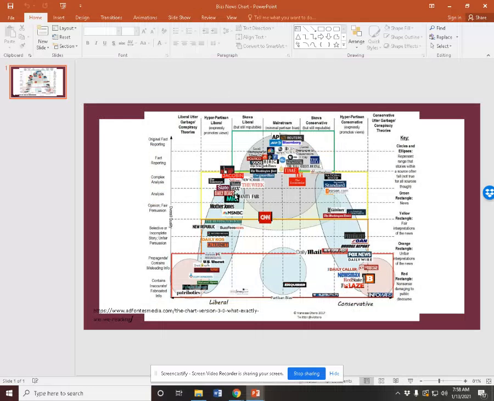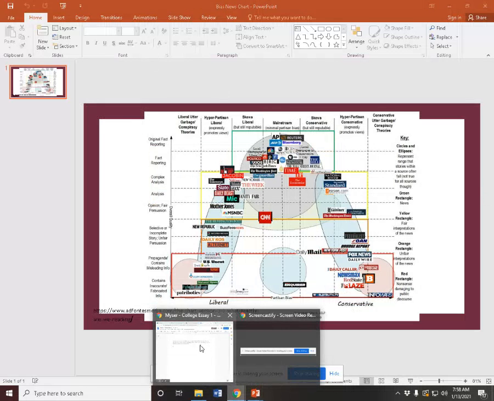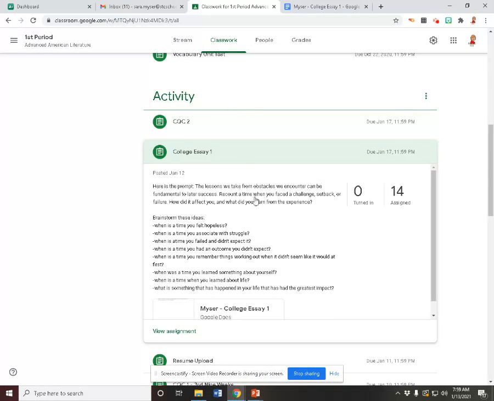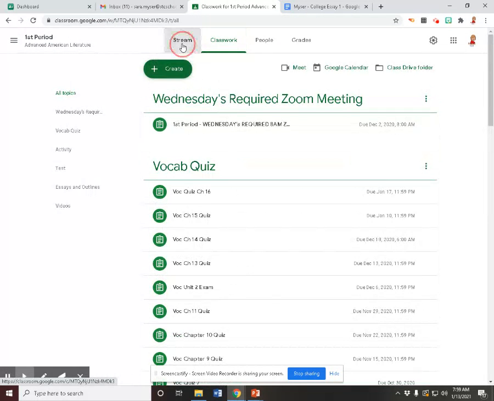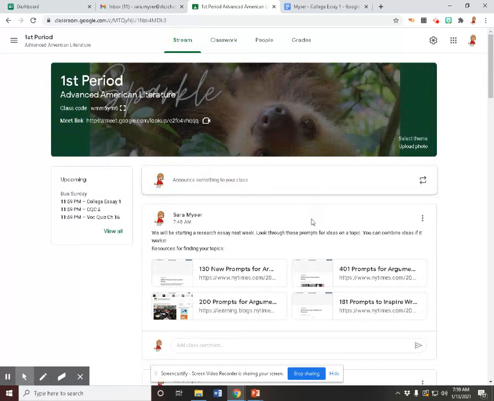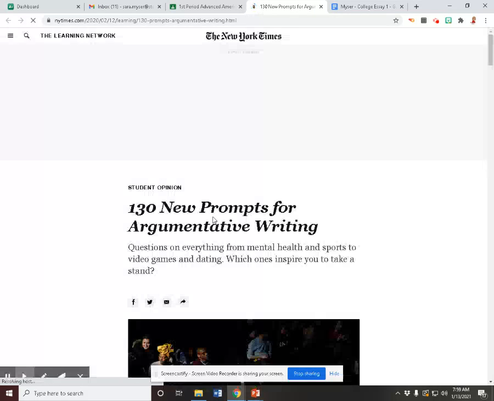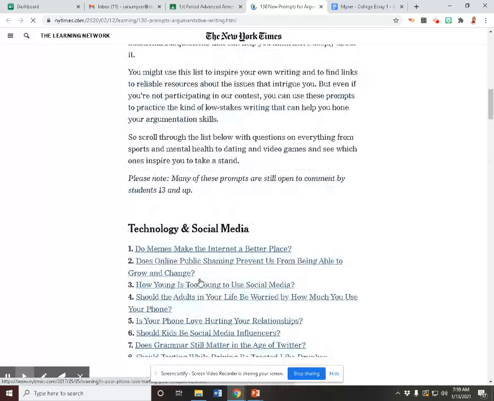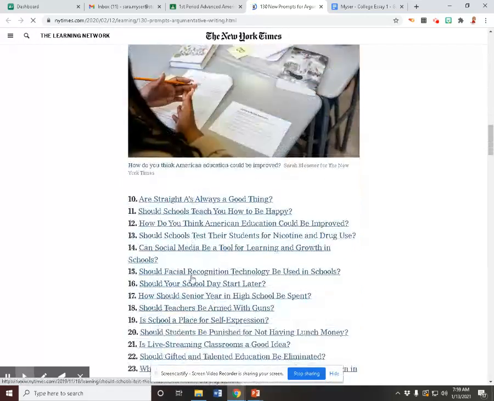But I also posted in the stream here different sites for ideas in regards to your topic. So you don't have to pick one of these specifically. I hope these kind of generate ideas for you. But you can kind of scroll through these, and the nice part is they organize them according to category. So if you're interested in technology, if you're interested in school, whatever it is you want to talk about.